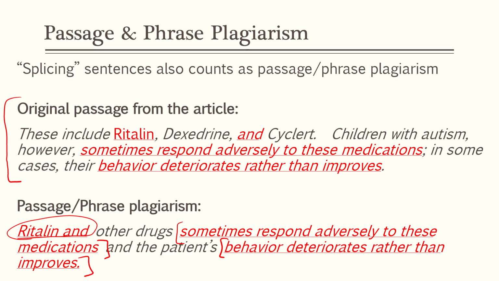So again, even if we're not using the whole entire sentence word for word, we're just using these chunks and phrases, we still need to give proper credit to the original author, right? We've got to put quotation marks around words that are not our own, and then we have to give some information in parentheses to indicate that this is our source that we got the information from.